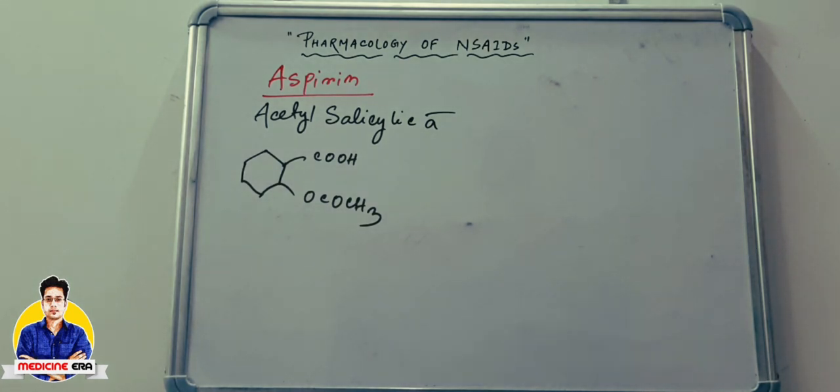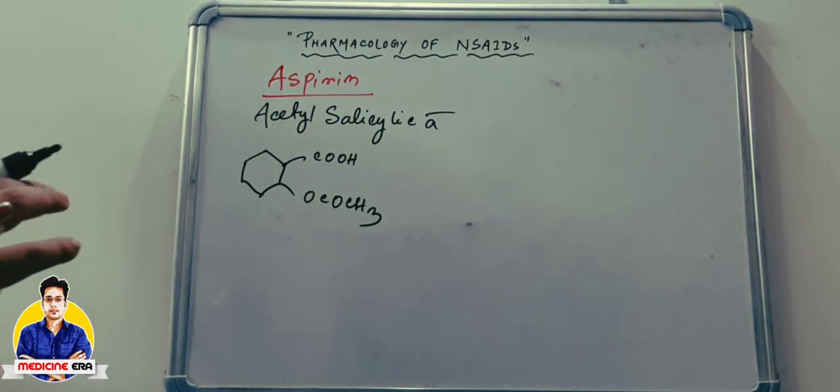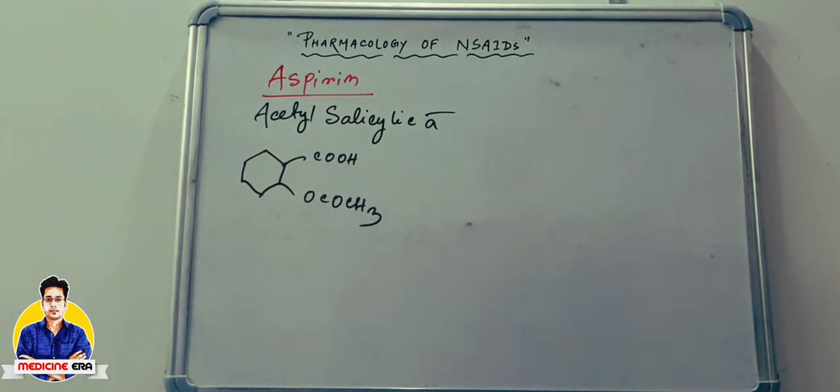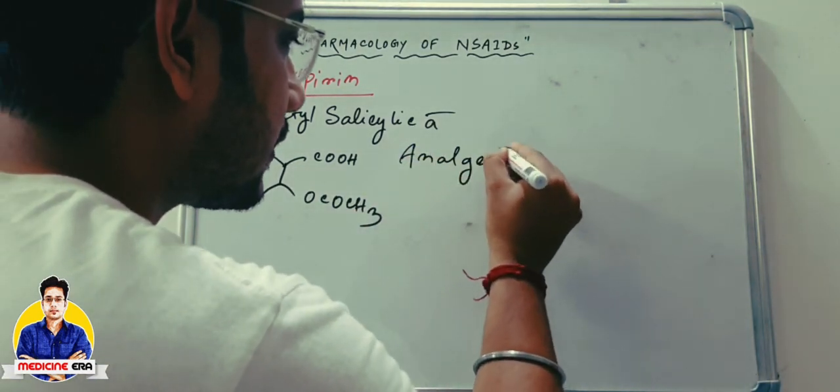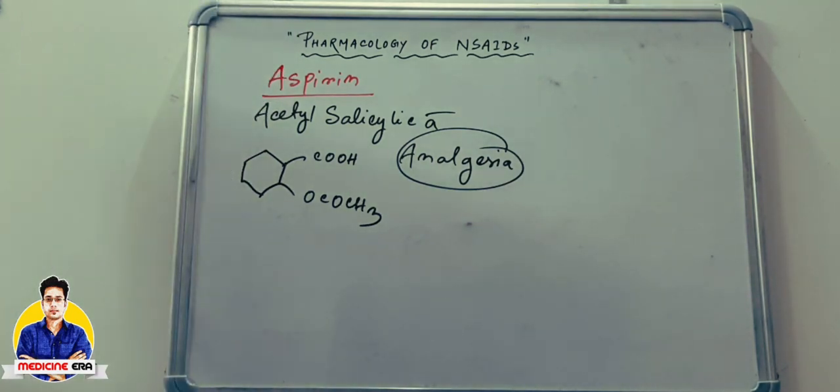So this is called as acetyl salicylic acid. In previous history, the salicylic acid is also used in case of pain management. But after the invention of aspirin by a great organization in Germany, okay, they introduced aspirin at first in history. Okay, so acetyl salicylic acid is mainly used to inhibit the pain sensation. So the process of inhibition of pain sensation is called as analgesia. Okay, this is an important term.